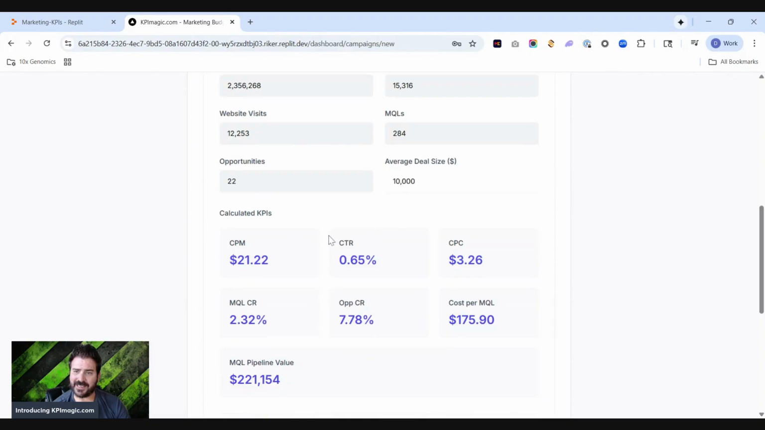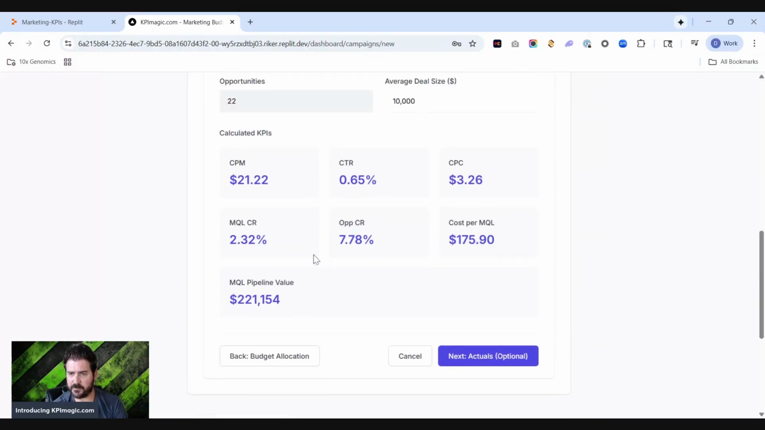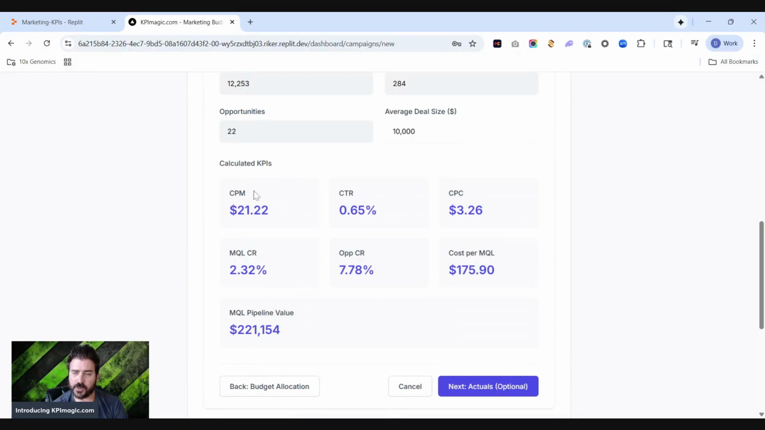And then it'll say the calculated KPIs that it forecasts based on the budget and based on the benchmarks. And ultimately, what your target CPM, click-through rate, cost per click, marketing qualified lead conversion rate, opportunity conversion rate, cost per MQL, and then MQL pipeline value ultimately that you're going to generate. Okay, so there's that section.